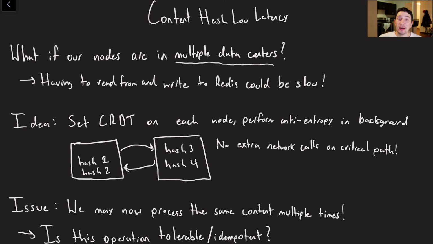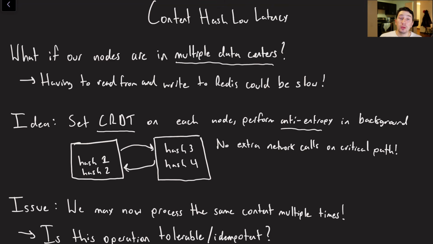So another idea would be to actually use a decentralized set CRDT on every single node. For those of you who don't really remember, this means a conflict-free replicated data type, which effectively means that we are using some sort of multi-leader replication. We're maintaining a set on every single node, and then in the background on a separate thread, we're performing an anti-entropy process whereby all of our sets are eventually consistent.